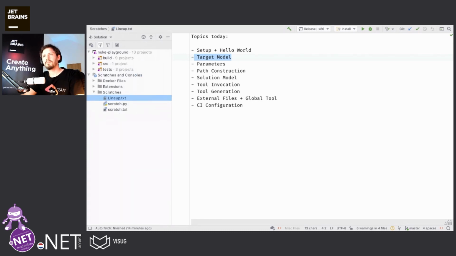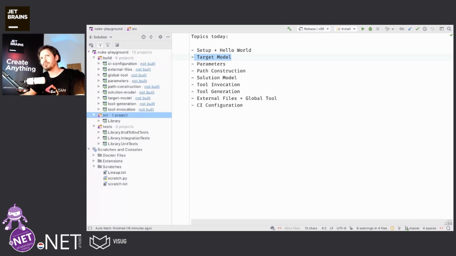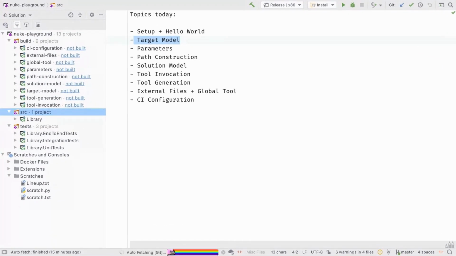This NUKE playground is a solution that has a source solution folder with one project and a couple of test projects. And also usually you would have only one, but we have in this case several build projects which will all show different kinds of things.